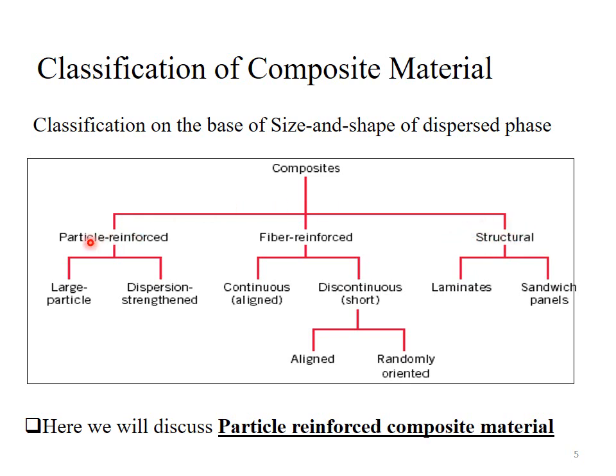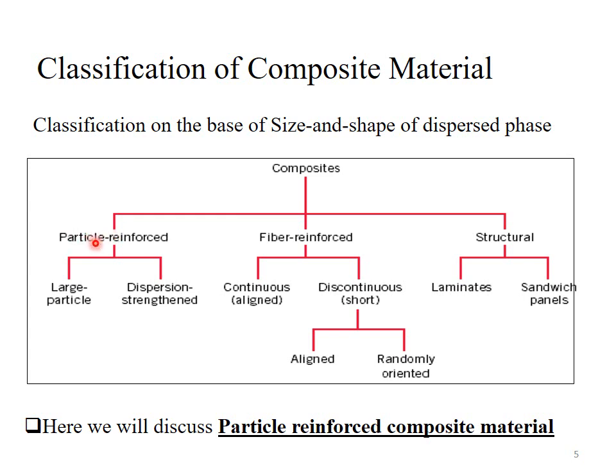So, composite material on the basis of reinforcing phase consists majorly of three types. The first one, particle reinforced composite material; the second one, fiber reinforced composite material; and the third one, structural reinforced composite material. The first type is particle reinforced composite material.